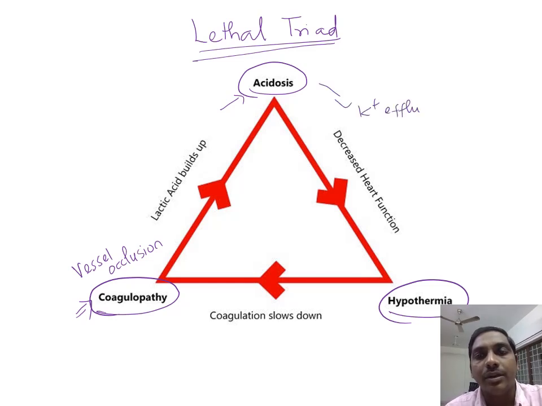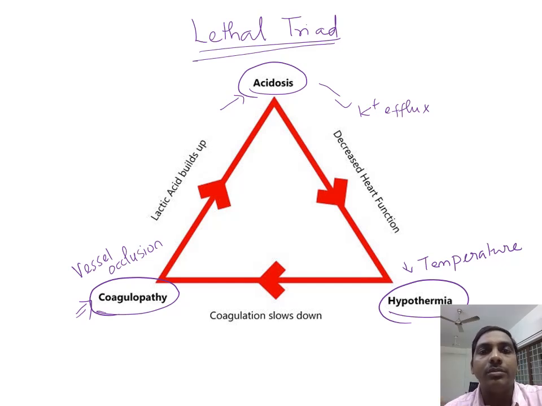So what will happen? It will cause decreased heart function. Whenever there is decreased heart function, when your heart is not pumping well, that means your basal metabolic rate is reduced, so there will be hypothermia, that is decreased temperature. Whenever there is decreased temperature, the blood will not clot very well, so there will be some coagulation abnormality, since all the coagulation factors are dependent on temperature.